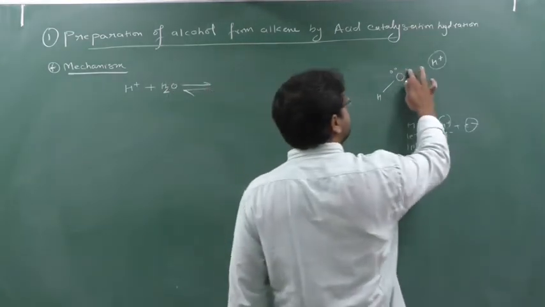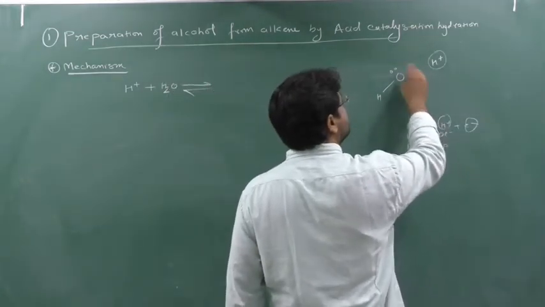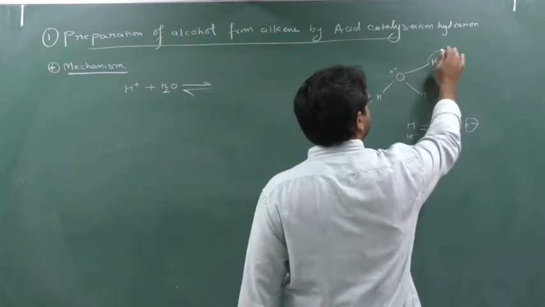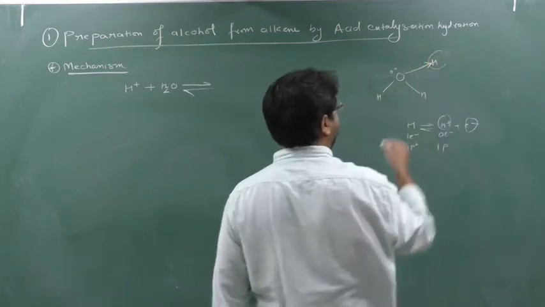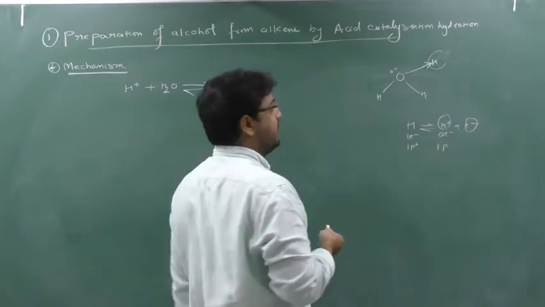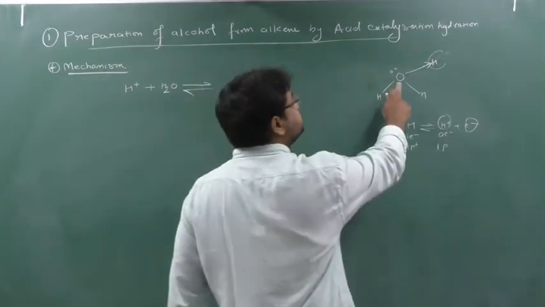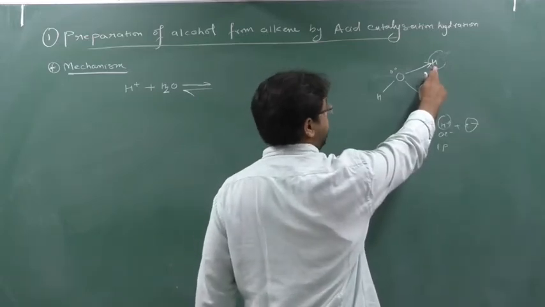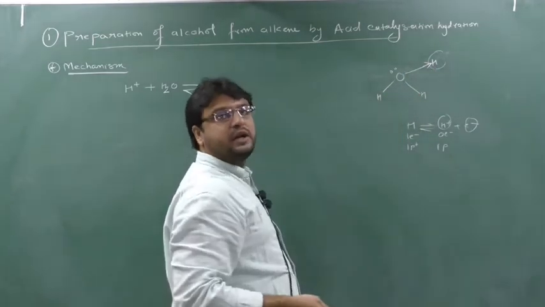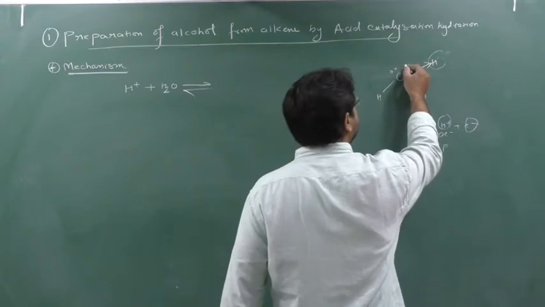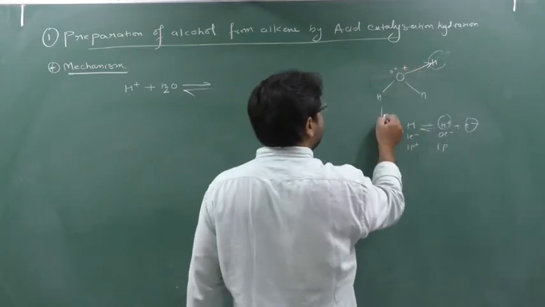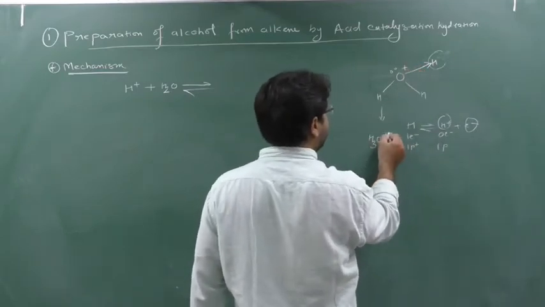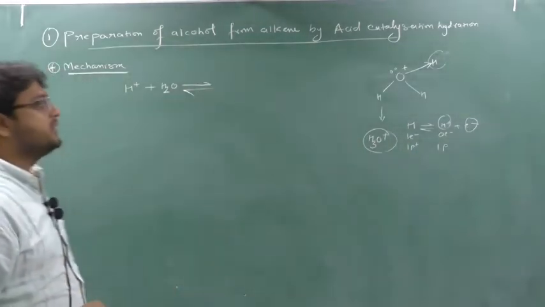Now this oxygen will give its lone pair to this hydrogen. So this hydrogen will make a bond, and this type of bond we call a coordinate covalent bond. This oxygen is giving its electron to hydrogen, so this hydrogen is satisfied. But one who gives the electron creates a positive charge. So this oxygen will carry a positive charge. In this way, hydronium ion is formed, H3O plus. Everyone knows this. Okay, just for your information.